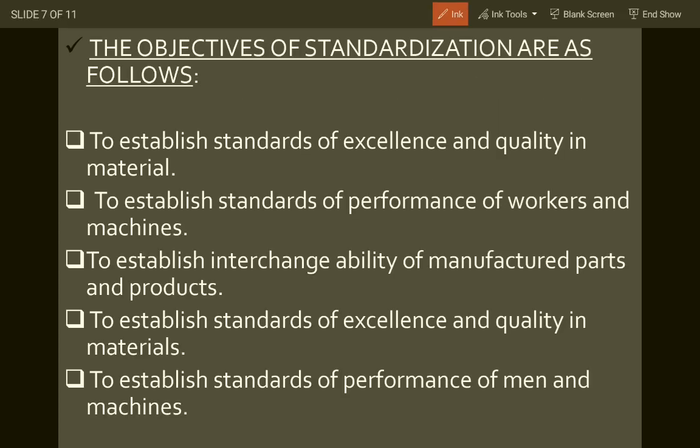Now the objectives. What are the objectives of standardization? To establish a standard of excellence and quality in material. The main object of standardization is that the quality of material the factory is using should be good or excellent. If the input is of good quality, the output will also be of good quality. And what will happen then? It will attract the consumer and customer, sales of the product will increase, and the company can capture the market and achieve its vision, and the profit of the company will also increase.